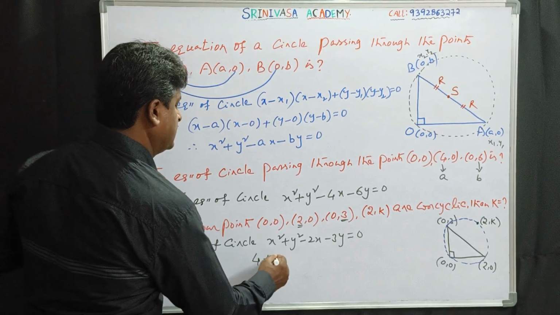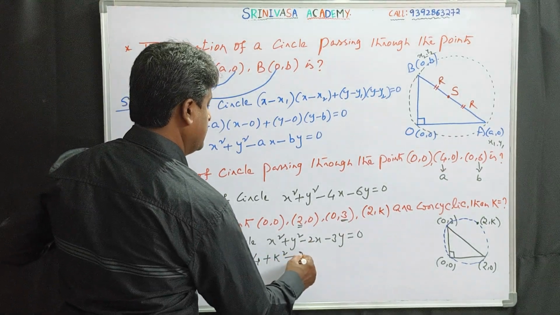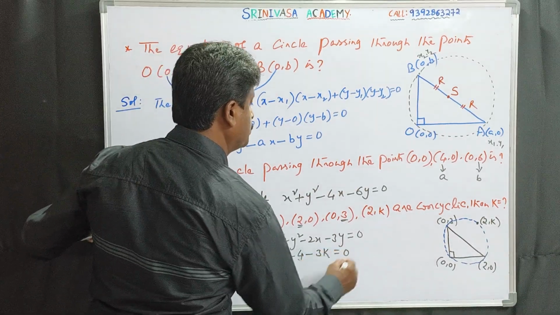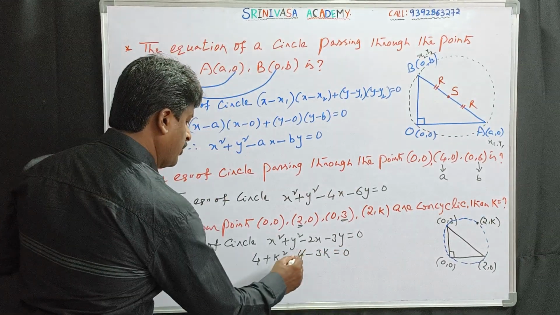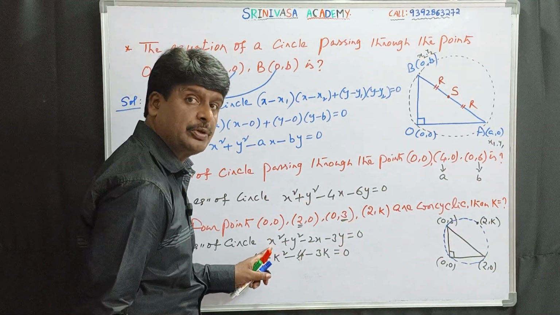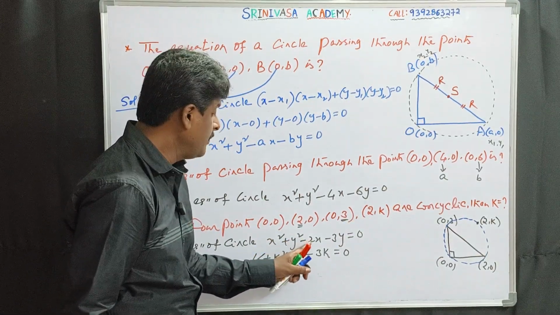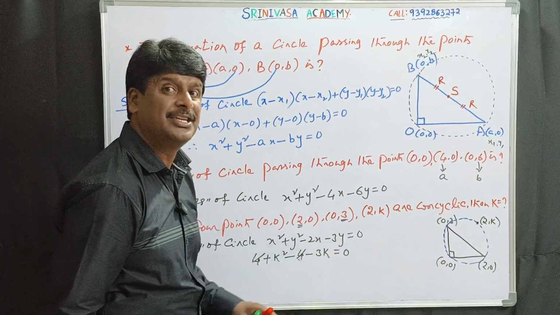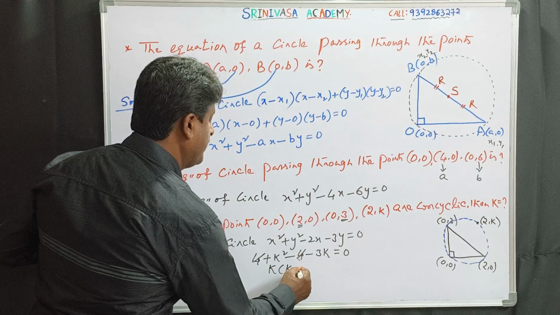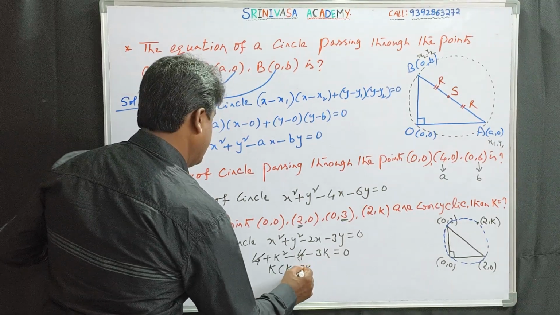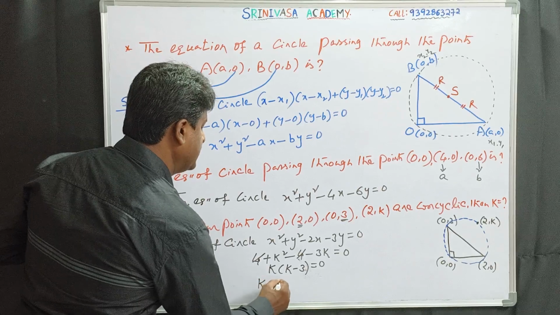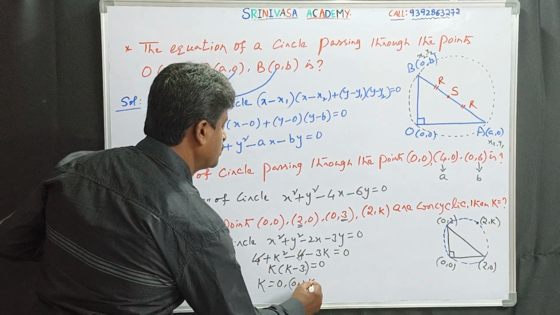So 4 plus k square minus 4 minus 3k is equal to 0. 4 gets cancelled. Substituting that point, x square is 2 square, 4. This is k square. Minus 2 into 2, 4. Minus 3 into k is equal to 0. Taking k common, k into (k minus 3) is equal to 0. So k is equal to 0 or k is equal to 3.